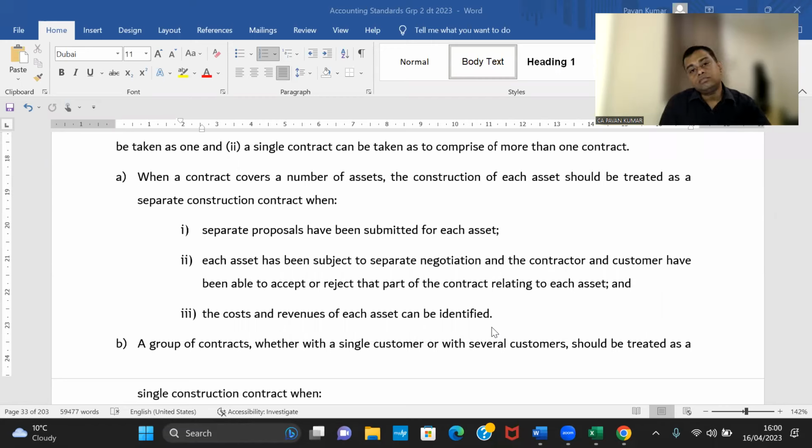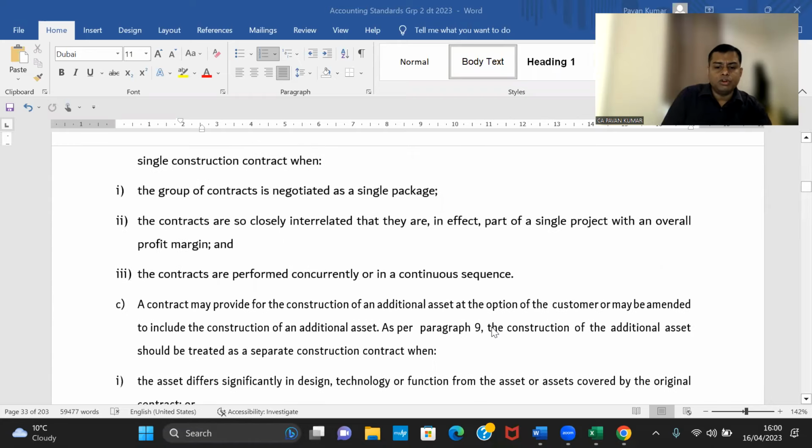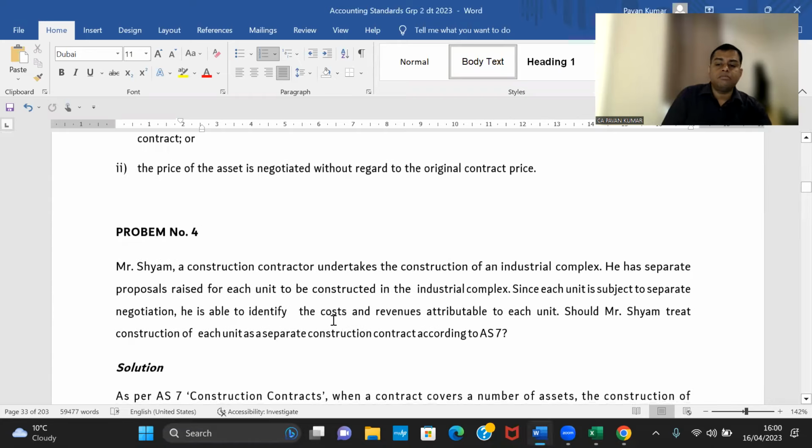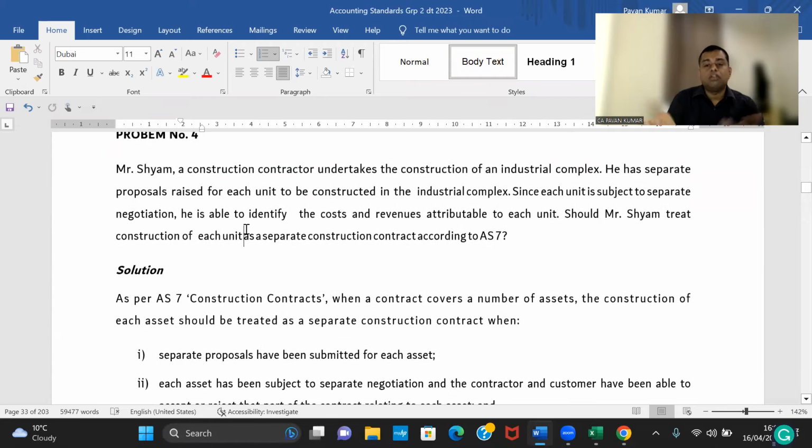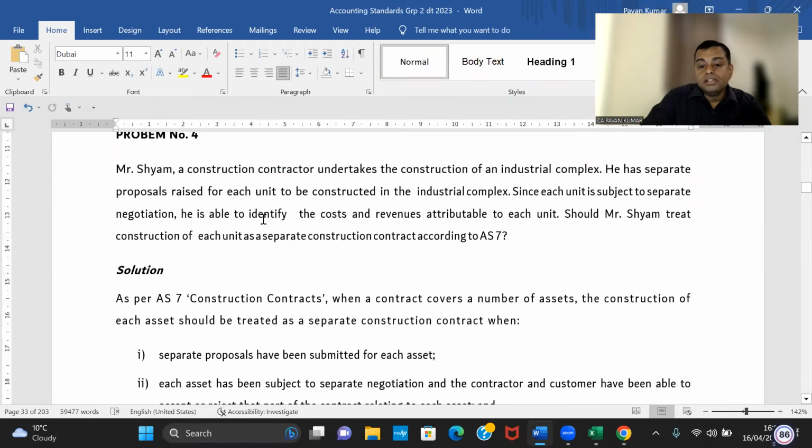That's all. Now there is one problem. I do not remember whether it is there here. There is something called Shyam Construction, Shyam Limited. There should be one exam question. Shyam has come. How many times we taught this?